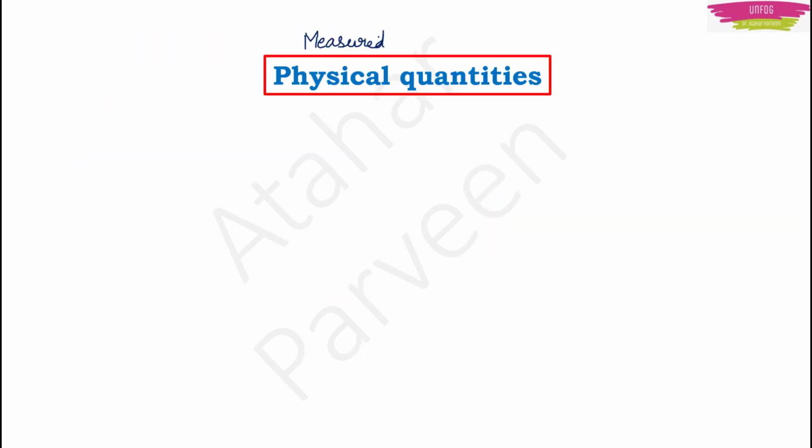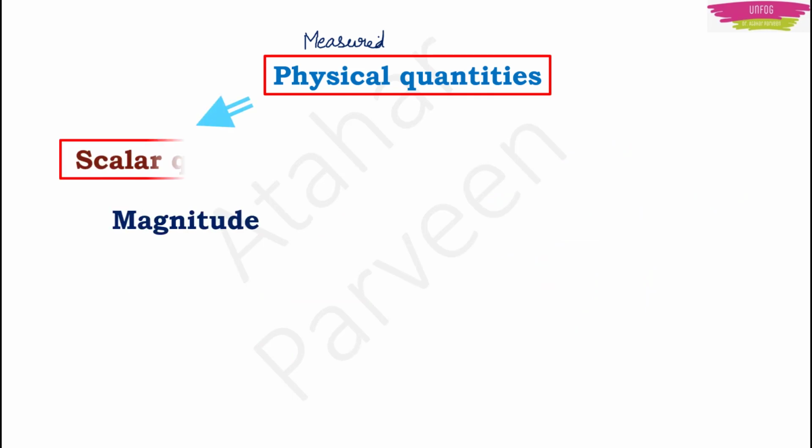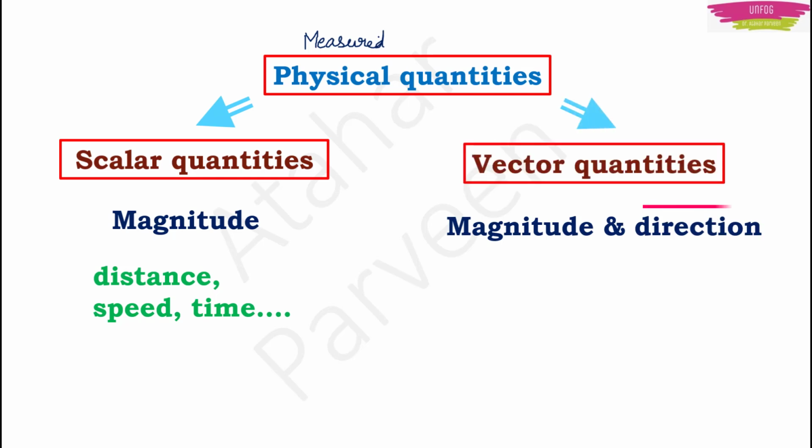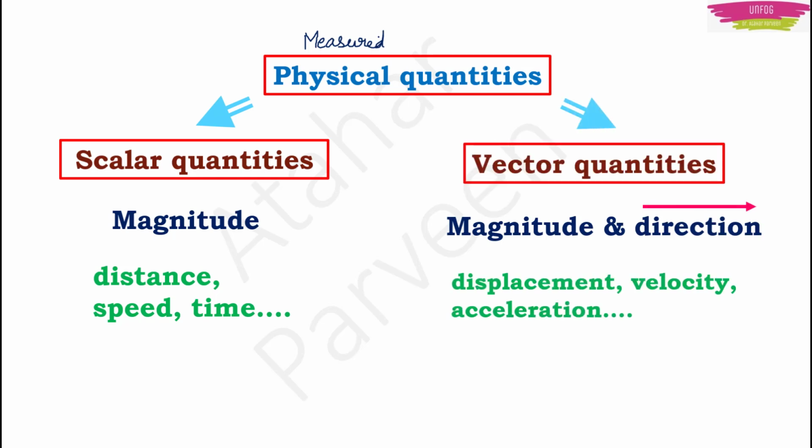You need only magnitude to express certain types of physical quantities. They are called scalars, and examples of scalar quantities are distance, speed, time, work, power, etc. But there are also other types of physical quantities which need a particular direction along with magnitude to be expressed. Such physical quantities are called vectors, and examples of vector quantities are displacement, velocity, acceleration, force, torque, etc.